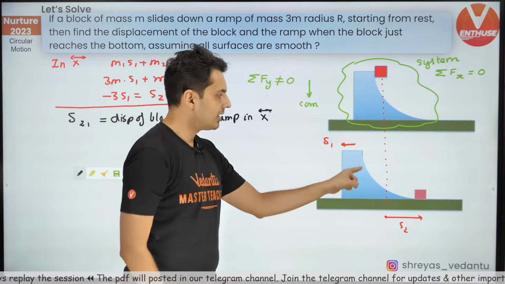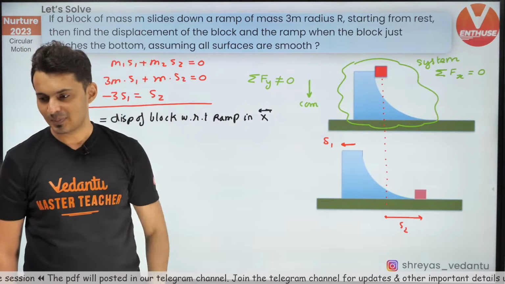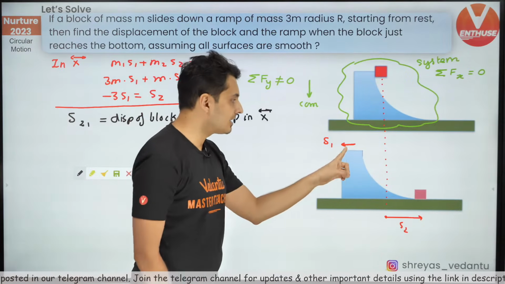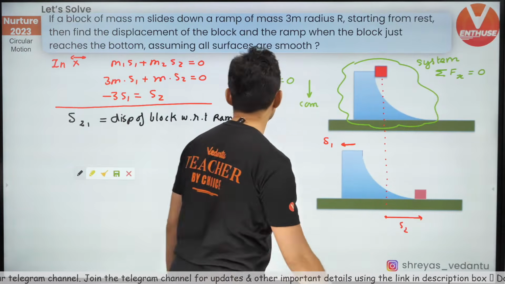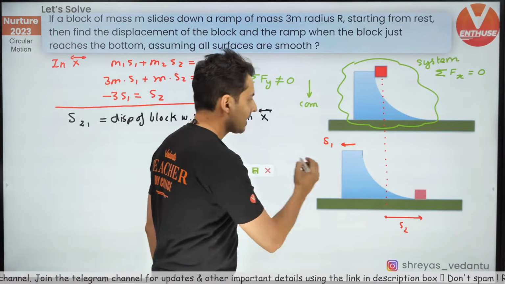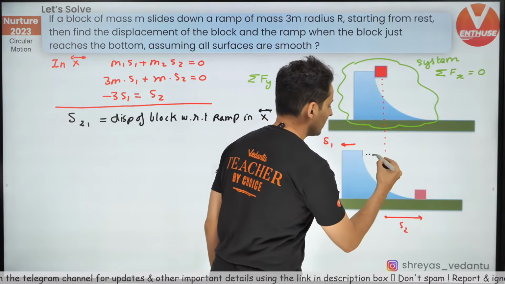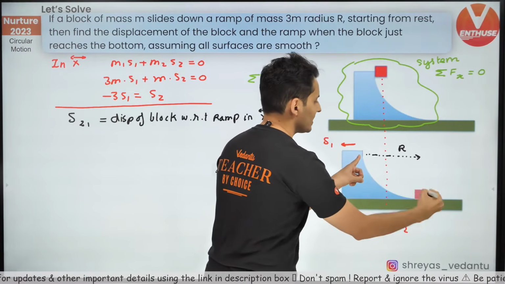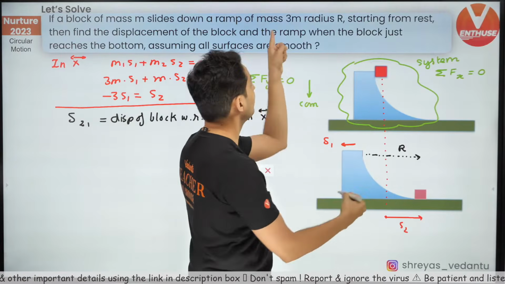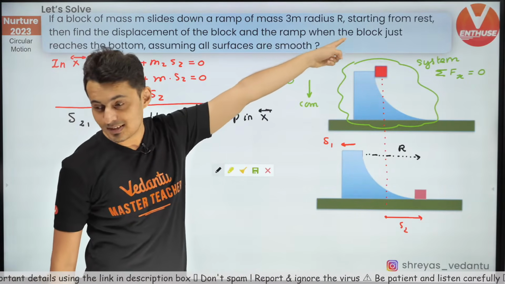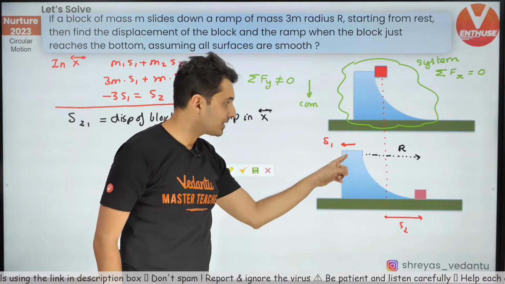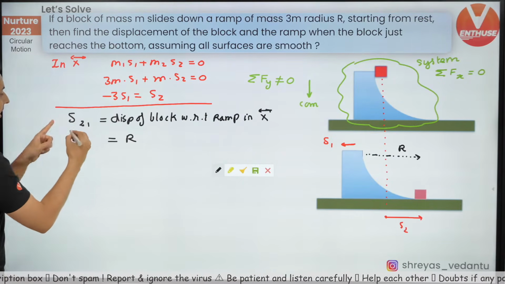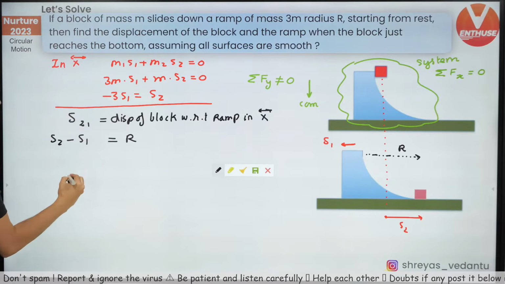Think about it. How much did the block move in x direction? It has moved r distance. What is r? R is the radius. This block, from here till here, has moved exactly r distance, which is the radius of this ramp, which is given over here. Makes sense, everybody, my warriors? Think carefully. So this will be r and this will be s2 minus s1.